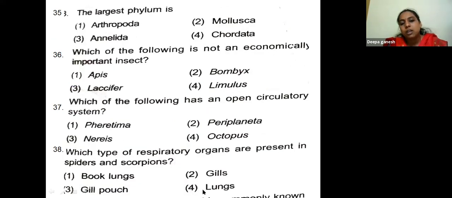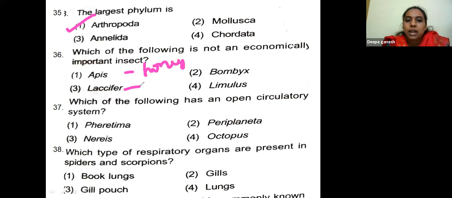Which is considered the largest phylum? Arthropoda, Mollusca, Annelida, Echinodermata, Chordata. It is Arthropoda. Which of the following is not an economically important insect? Apis, Bombyx, Laccifer, Limulus. Apis produces honey. Laccifer produces lac. Bombyx produces silk.